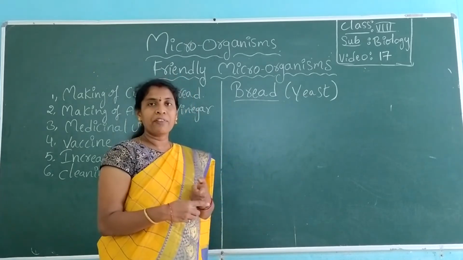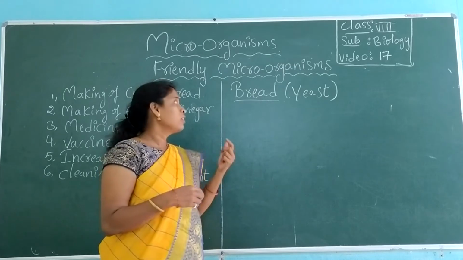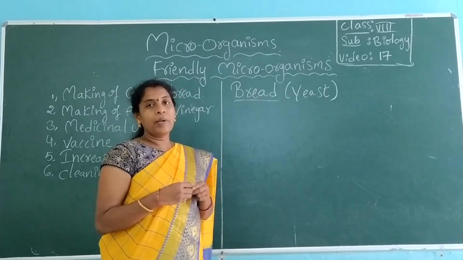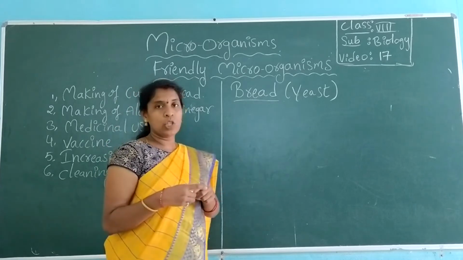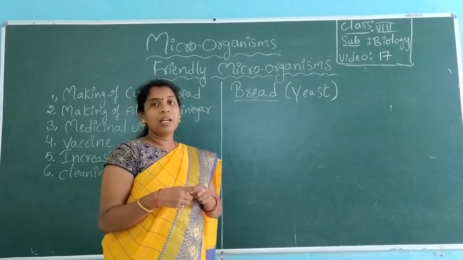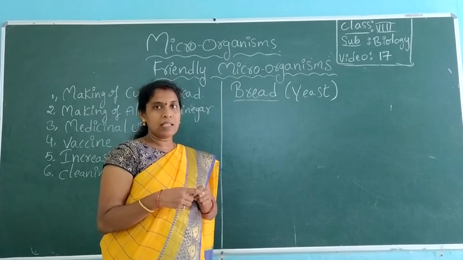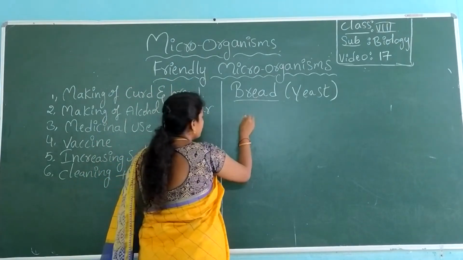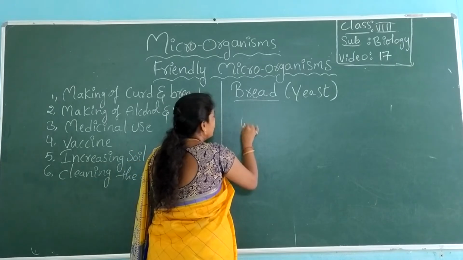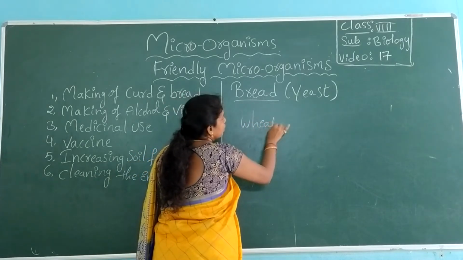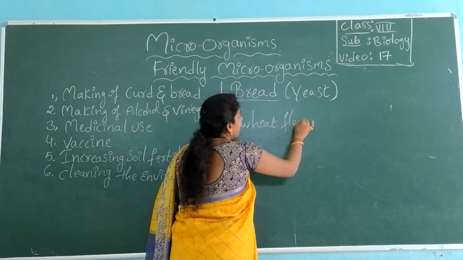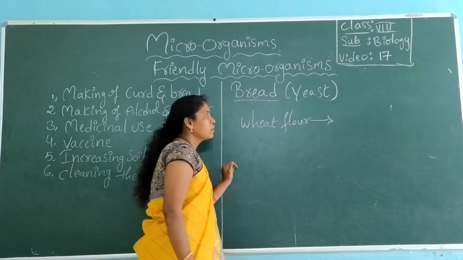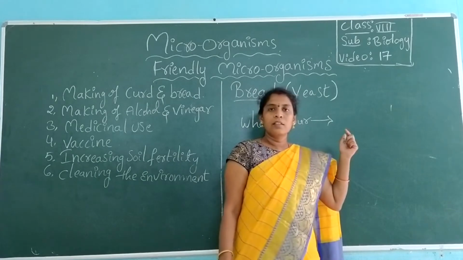Even in making cakes, burgers, and pizzas, they use yeast. Yeast is generally available in bakeries. If you ask for bakery yeast, they will give it to you. Wheat flour contains sugar in it.